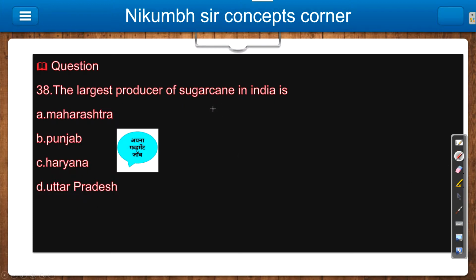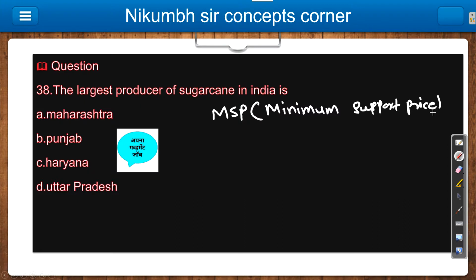Pay attention now. One term is MSP. What is the full form of MSP? Minimum Support Price. First understand what MSP is. It is the price paid by the Food Corporation of India officer to the farmers. Now why they pay the farmer, we will understand.